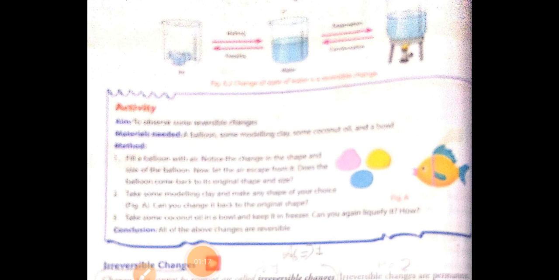Ice can be converted into water by melting it, and then water can be converted into water vapor on evaporating it. This water vapor on condensing can be converted into water, and this water on freezing gets converted into ice. So this complete cycle is known as the change of water through reversible processes.